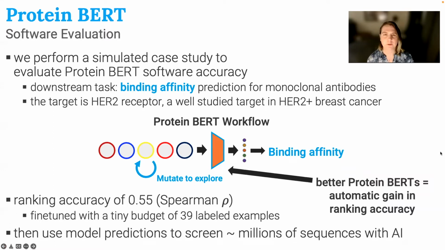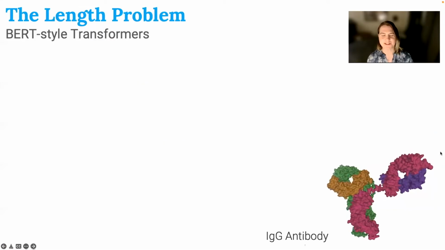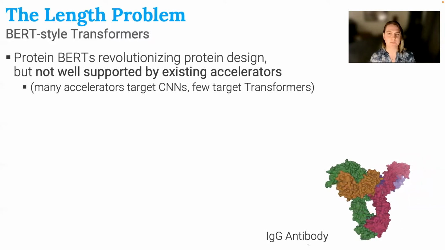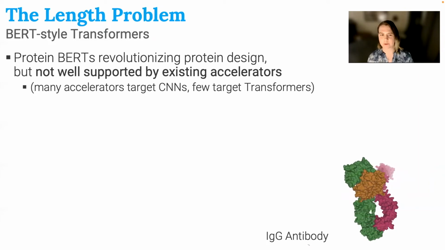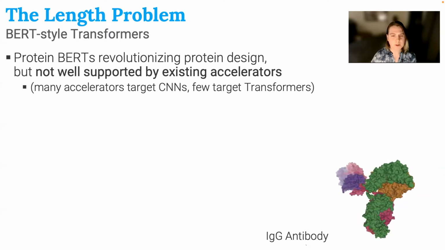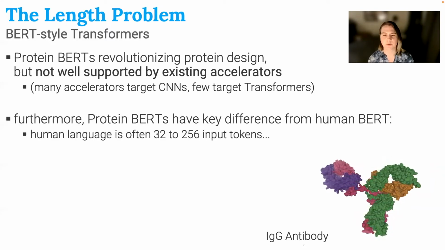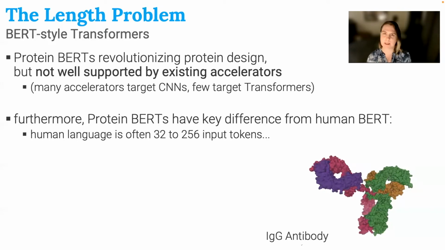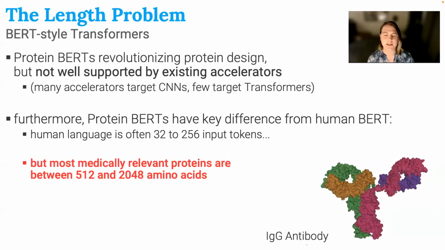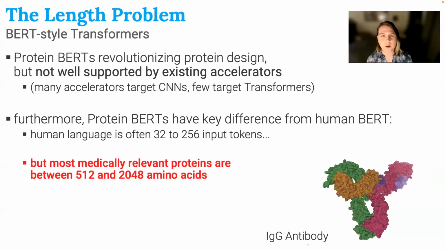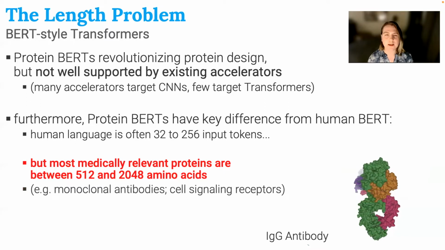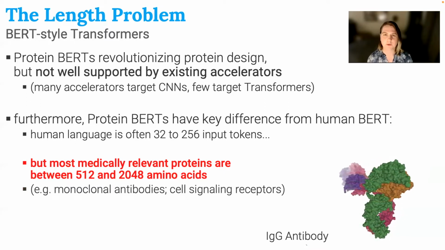Now we've talked a little bit about the benefits of protein AI, but there's this big issue, which is the length problem. This is summarized by the fact that protein BERTs, while they're revolutionizing protein design, aren't really well supported by existing accelerators. This is partly because accelerators target convolutional neural networks and not transformers, but it's also partly because those that do target transformers have a few key differences in protein BERT versus human language BERT. While human language is often 32 to 256 input tokens, many medically relevant proteins are much, much longer, between 512 and 2048 amino acids in length. This includes things like monoclonal antibodies and cell signaling receptors, which are both the inputs and target.